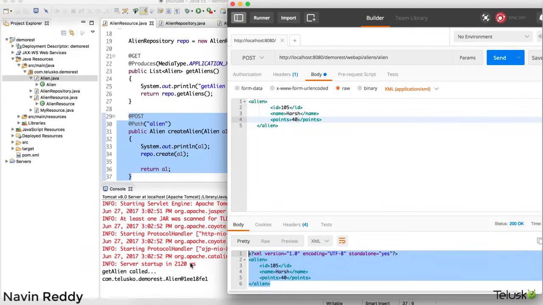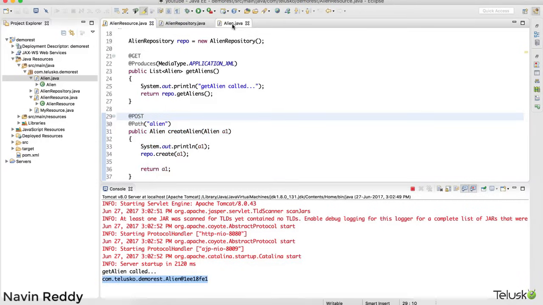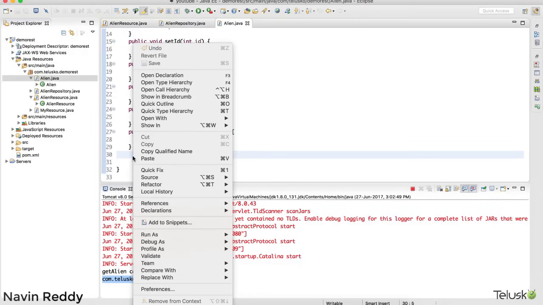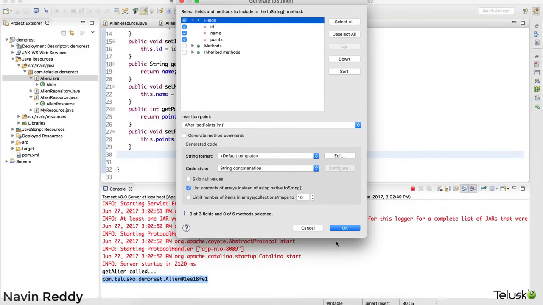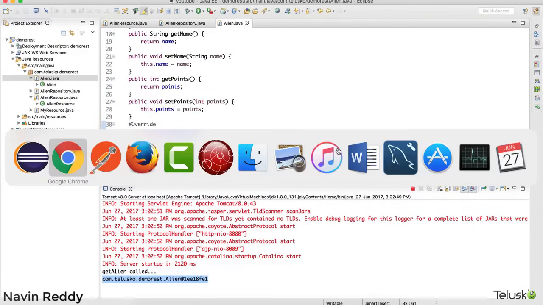If you verify on the server side, we are getting this weird output because I forgot to put the toString method here. My bad, because to print the values we should have a toString method as well, otherwise it will print the hash code. So let me generate toString and click on OK. Now we got our toString method there.